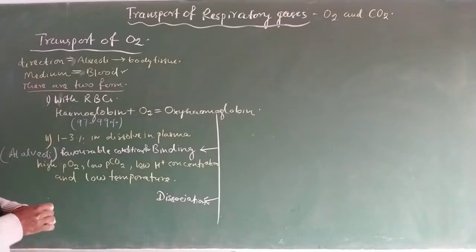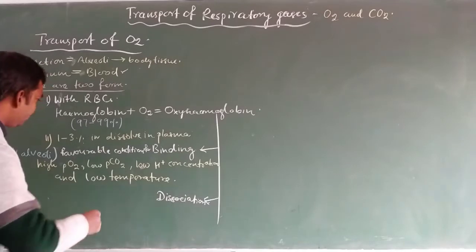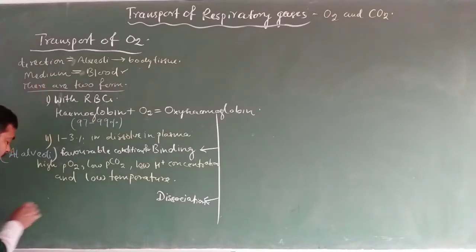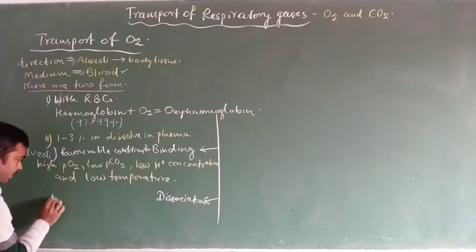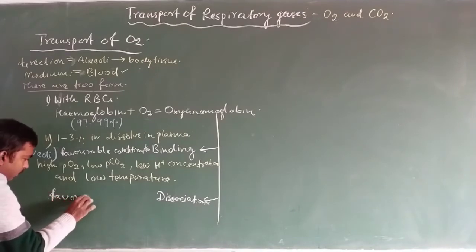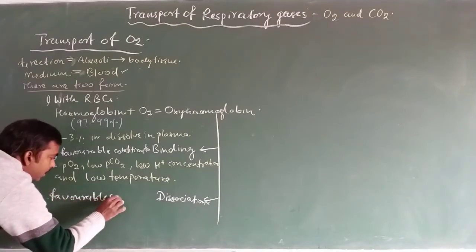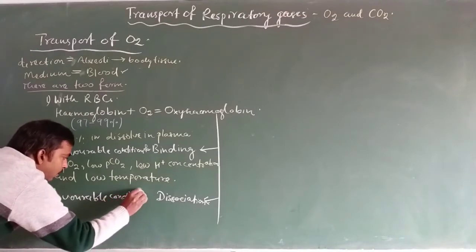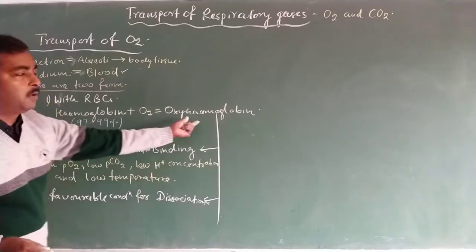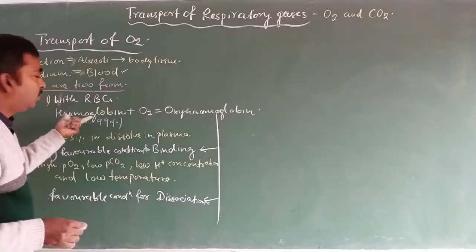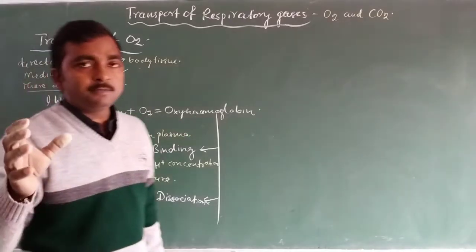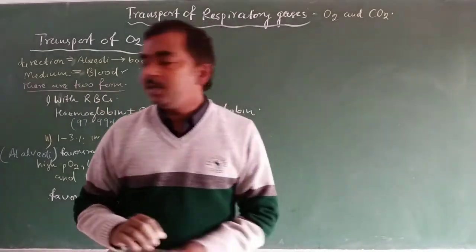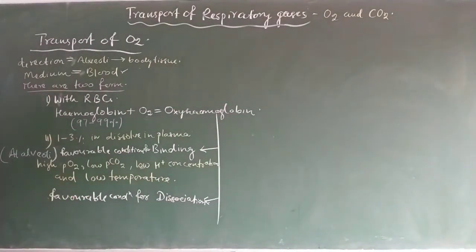Now we will discuss dissociation. The favorable conditions for dissociation of oxyhemoglobin into oxygen and hemoglobin are required at the place of tissue. It means these conditions are available in tissue.